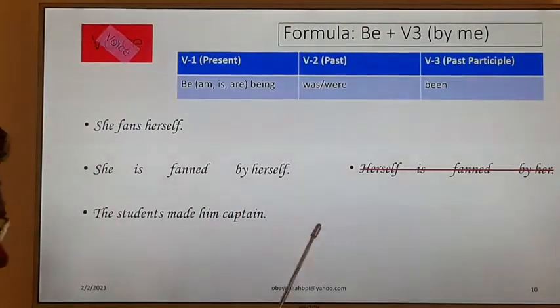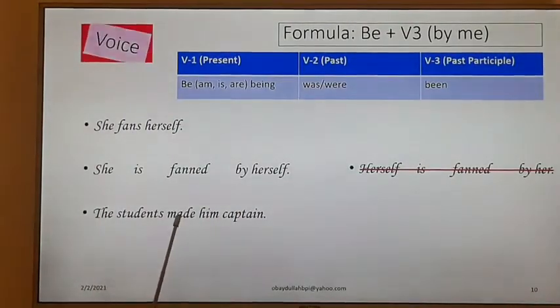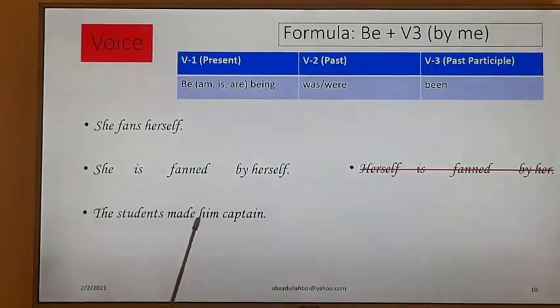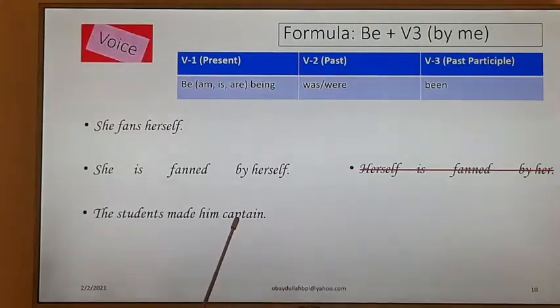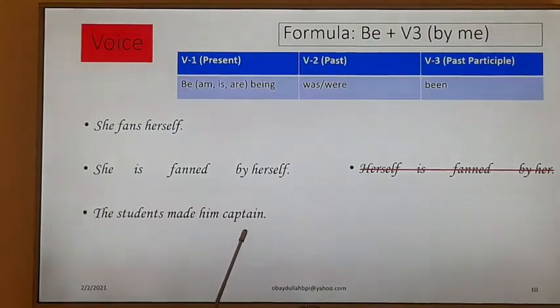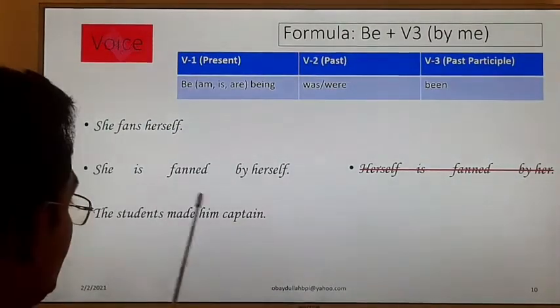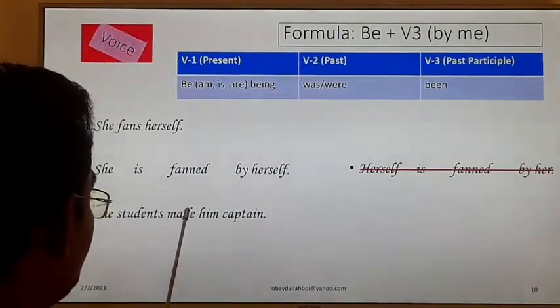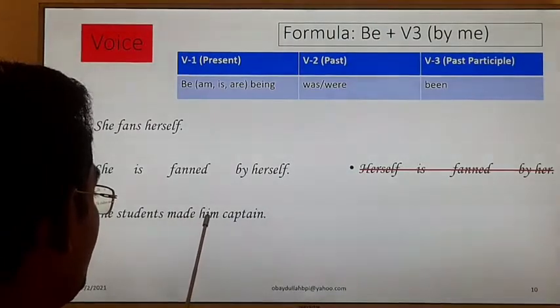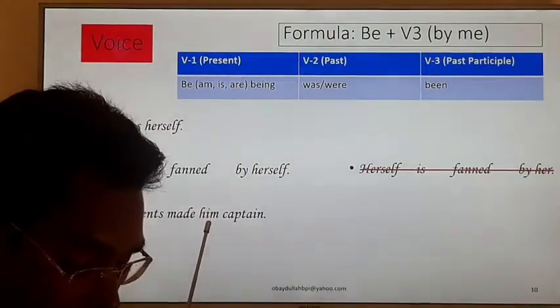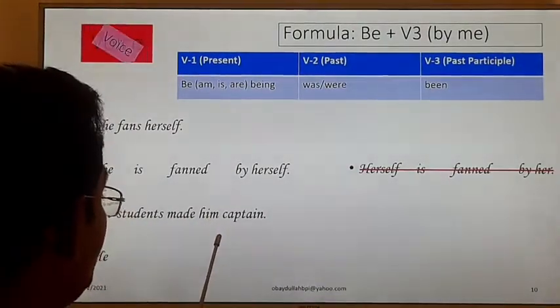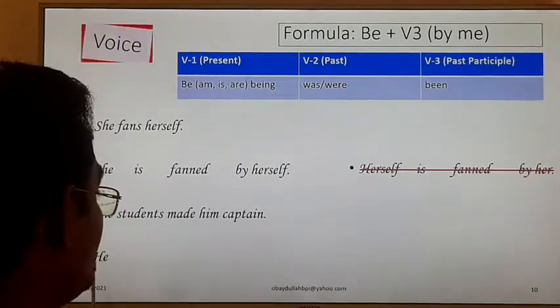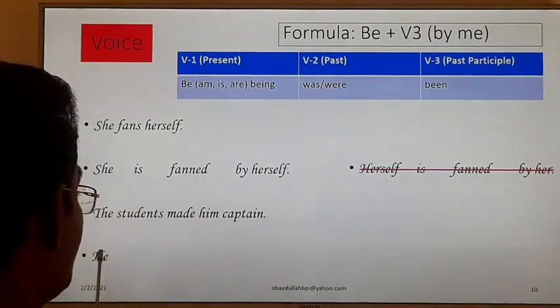Subject plus transitive verb plus object plus complement. How will we change it? Look, made is a transitive verb, him is the object, and him will be he. Clear? The object will be the subject.